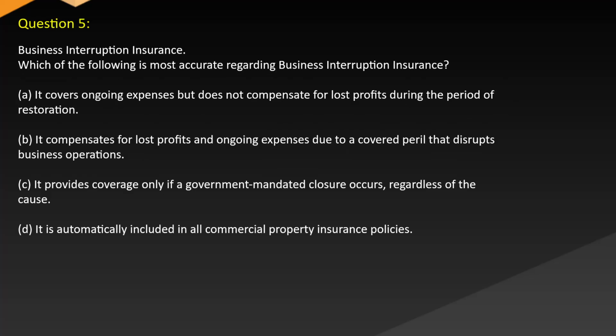Question 5. Business interruption insurance. Which of the following is most accurate regarding business interruption insurance? A. It covers ongoing expenses but does not compensate for lost profits during the period of restoration. B. It compensates for lost profits and ongoing expenses due to a covered peril that disrupts business operations. C. It provides coverage only if a government-mandated closure occurs, regardless of the cause. D. It is automatically included in all commercial property insurance policies.